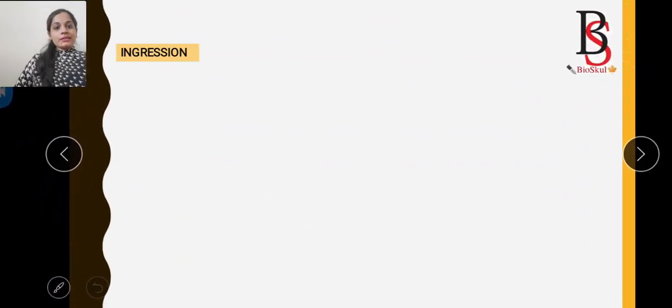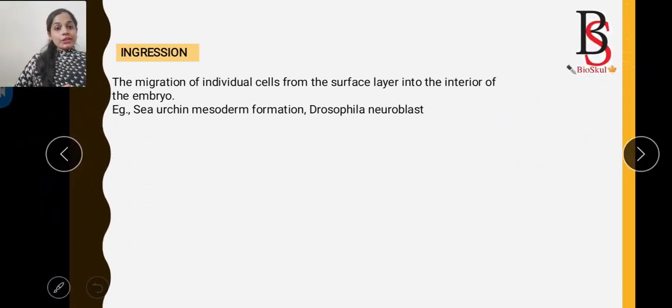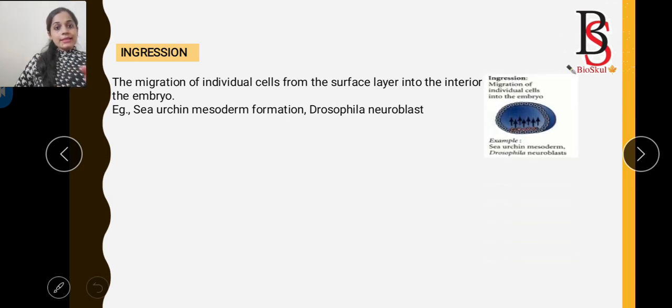The next one is ingression. What is ingression? Ingression is the migration of individual cells from the surface layer into the interior of the embryo. Here the individual cells are moving inward into the embryo. You can see that the individual cells, yellow in color, have moved into the interior of the embryo. An example is sea urchin mesoderm formation and the neuroblasts of Drosophila.